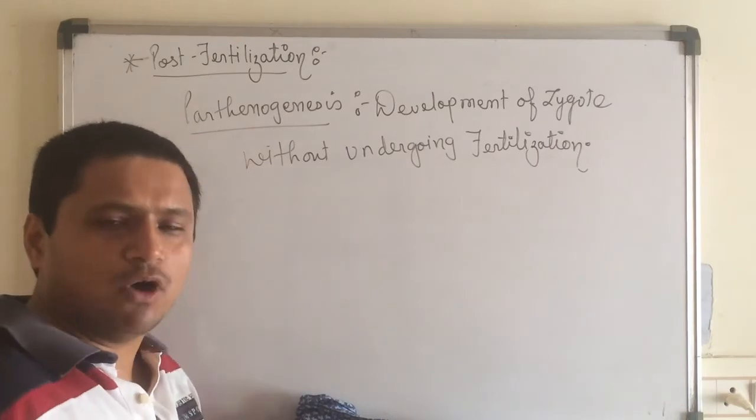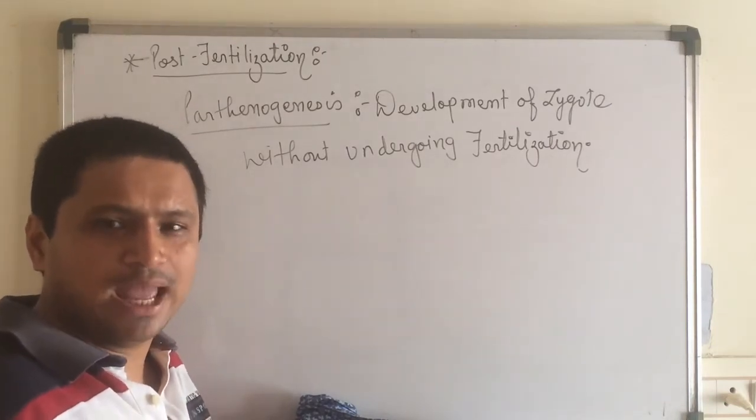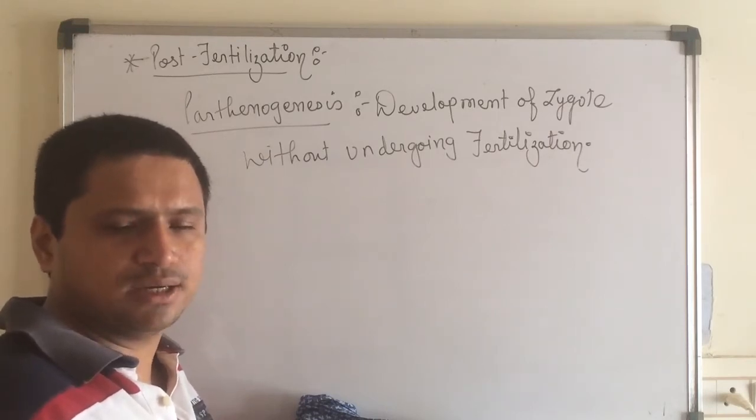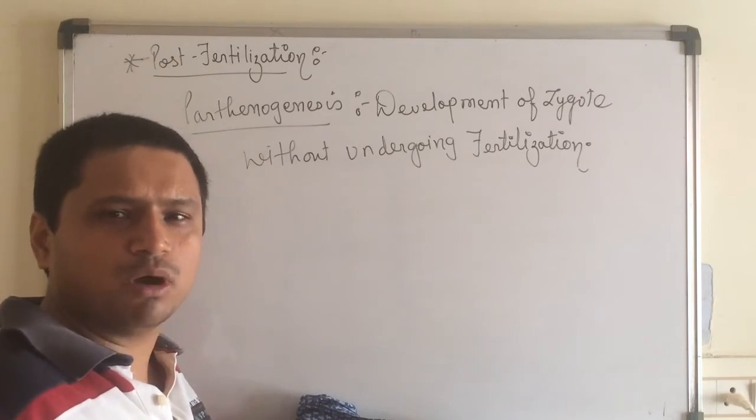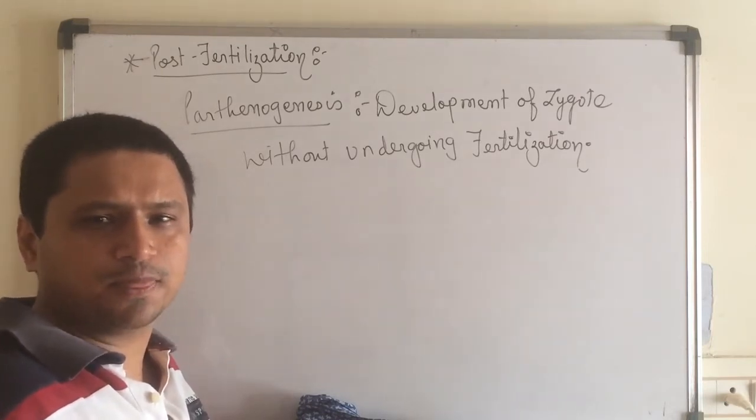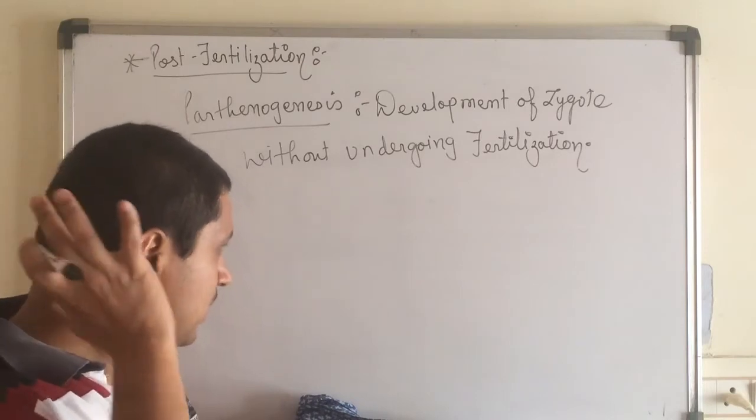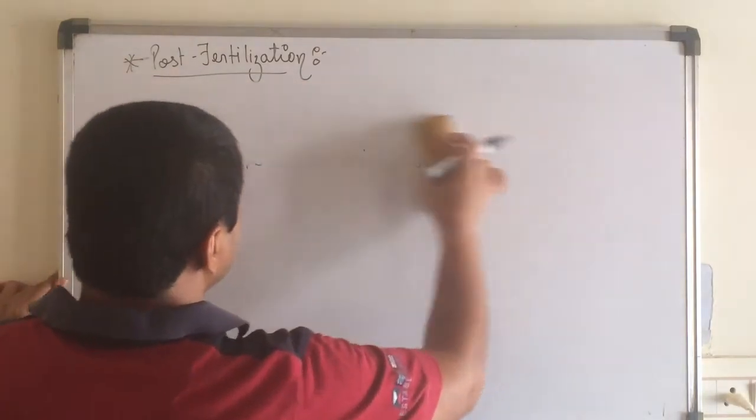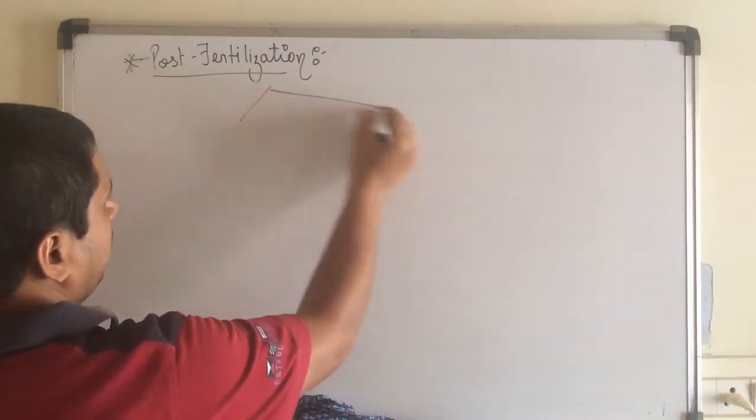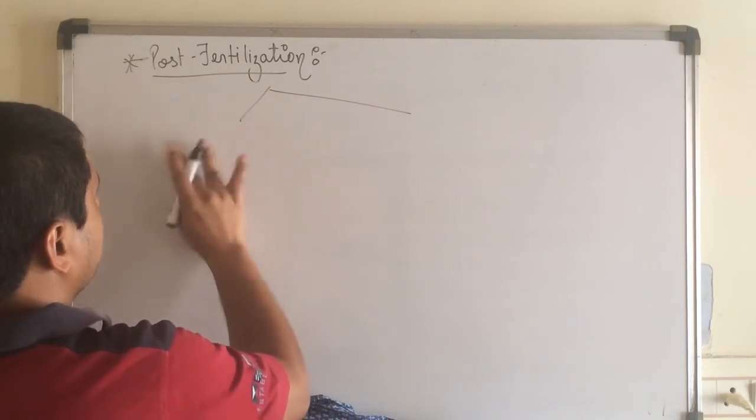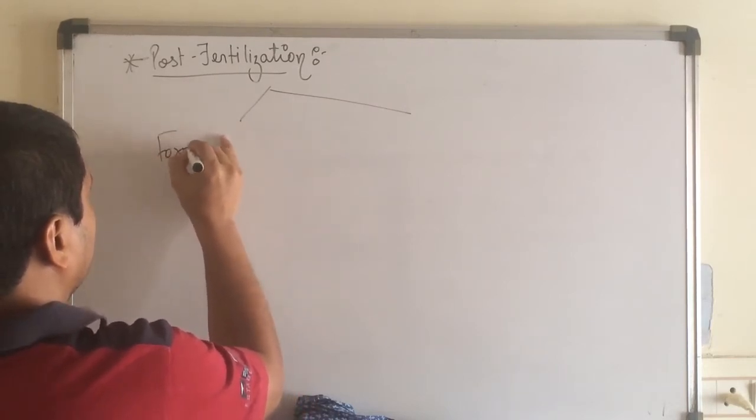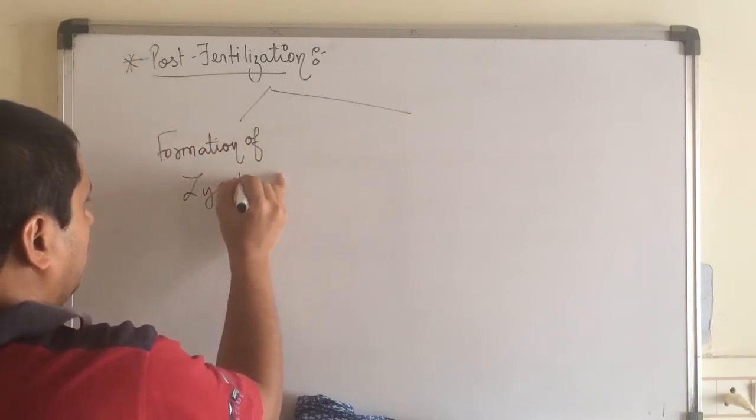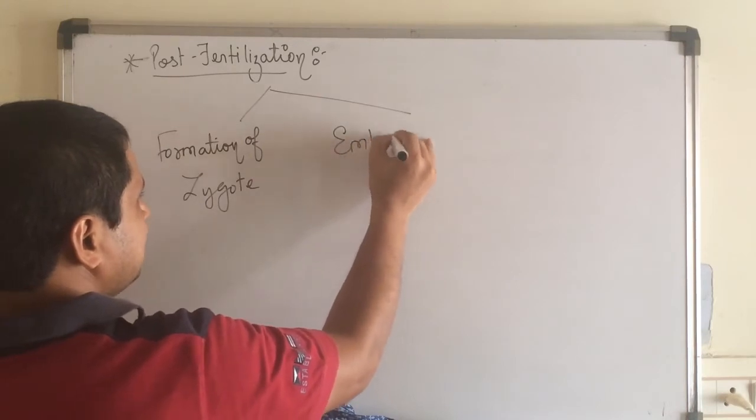Now, once this zygote is formed, this zygote has to form the embryo. The embryo develops into a number of specialized tissues and other cells, which form the adult organism. Now, there are two phases of the post-fertilization events, that is formation of the zygote and the other one, that is the embryogenesis.